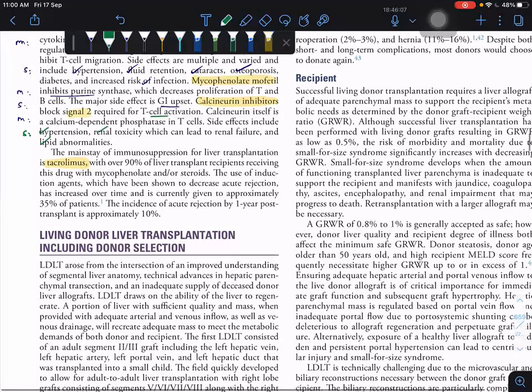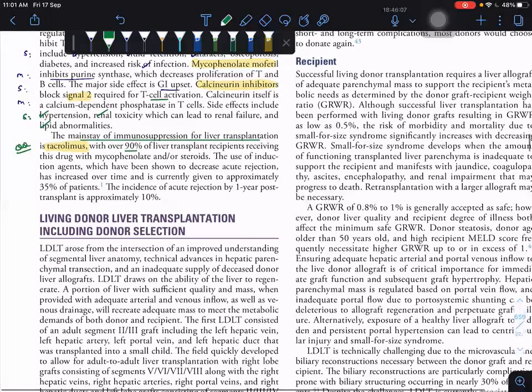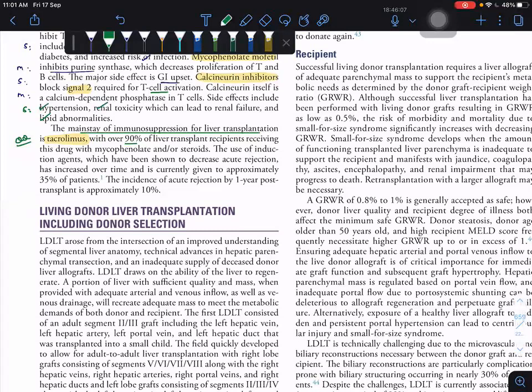The mainstay of immunosuppression for liver transplantation is tacrolimus. 90% of liver transplant recipients receive this drug with mycophenolate mofetil or steroids. So tacrolimus, mycophenolate, plus or minus steroids. These are the main regimens, which most centers are using.